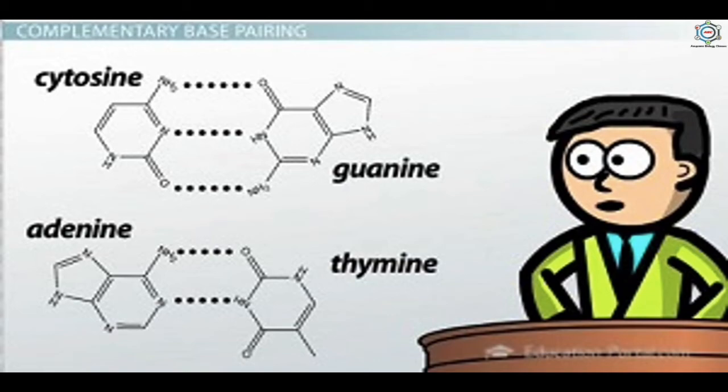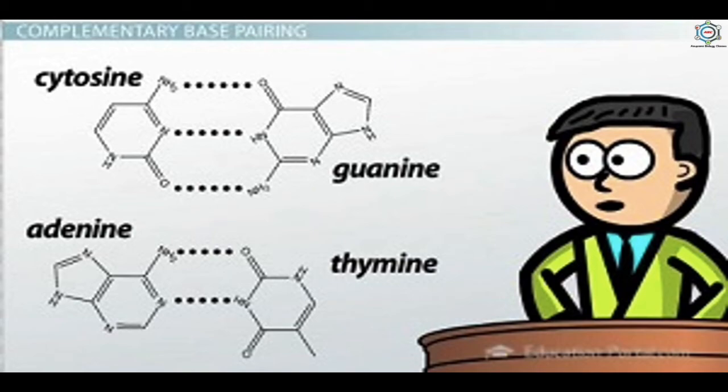Now, how does the cytosine attach with the guanine and the adenine attach with the thymine? So the two polynucleotide chains of the DNA molecule are not identical but complementary to each other with respect to base pairs, and this is due to restrictions on base pairing.